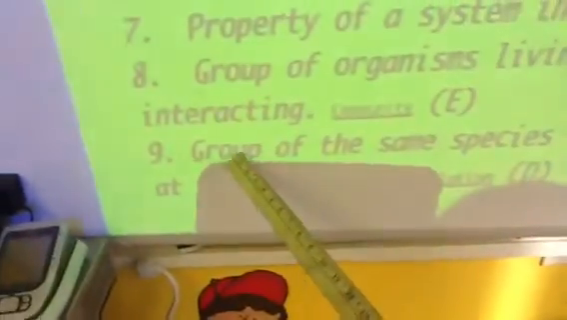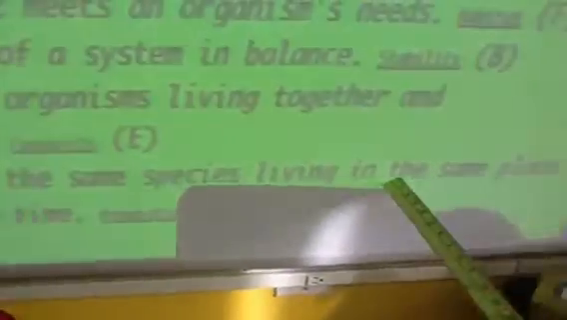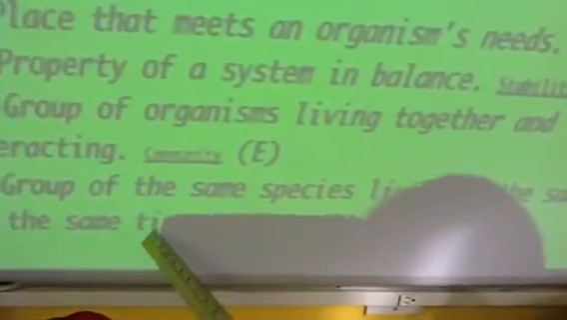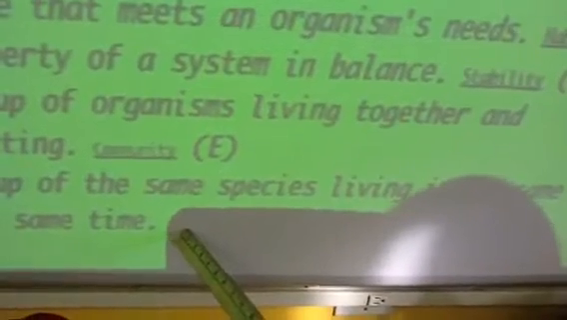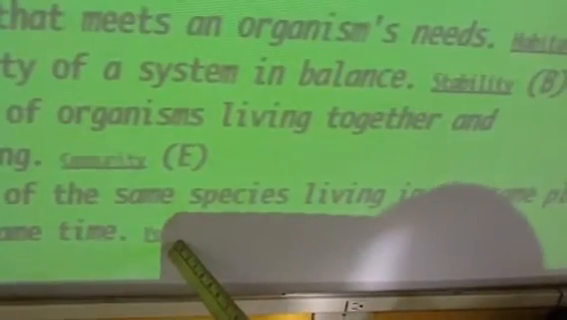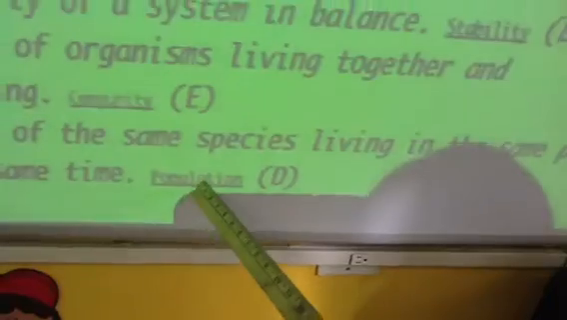Last one, number 9, group of the same species living in the same place at the same time. What's that called? Starts with a P. Population. All right, let's go through it one more time. Give you a little bit more practice. Let's see if you can get them.